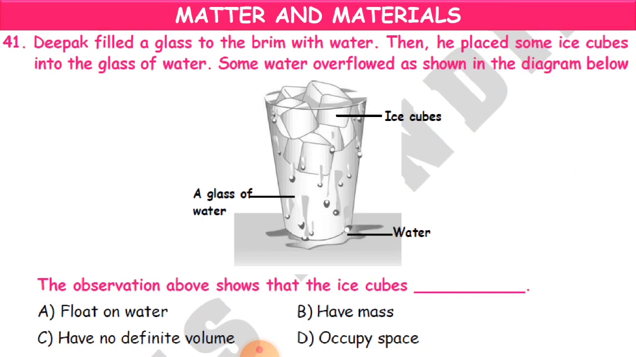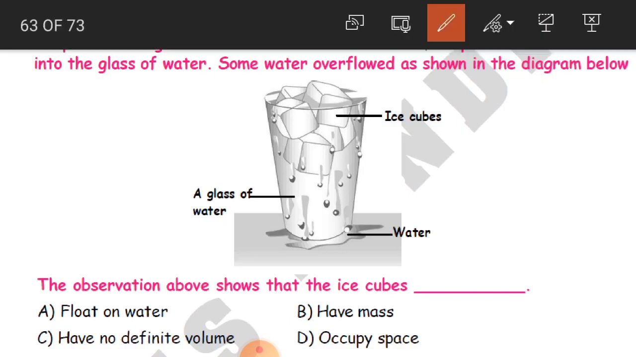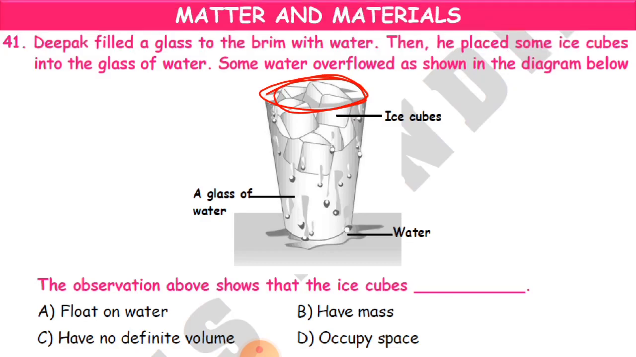Then he placed some ice cubes into the glass of water. Some water overflowed as shown in the diagram below. Brim is to the mouth; brim is nothing but the edge area. So Deepak, what did he do? He filled the water to the brim, till the mouth. Then he just placed some ice cubes into that glass of water. And what happened? Some water overflowed, as it is shown here in the picture.